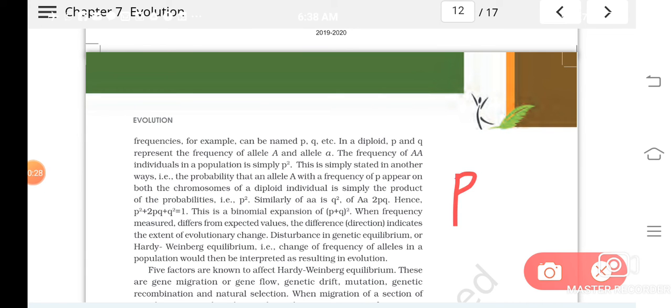Means the probability of occurring capital A is P, then individuals with capital A capital A genotype, that frequency can be written as P square.